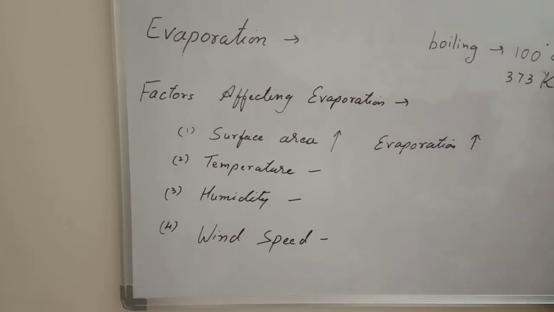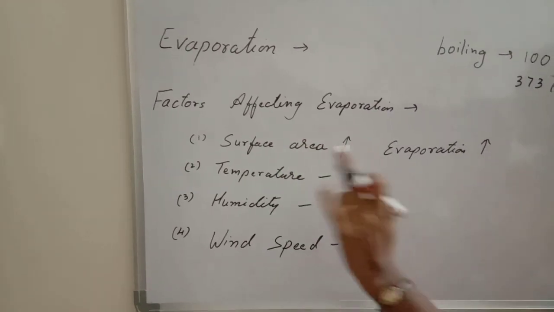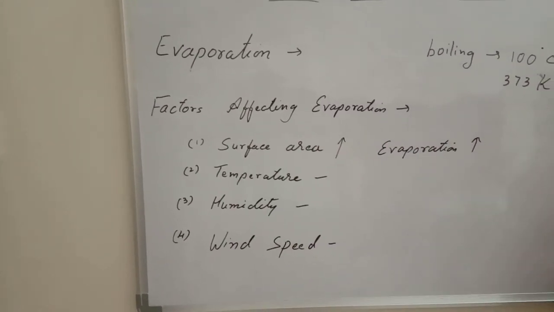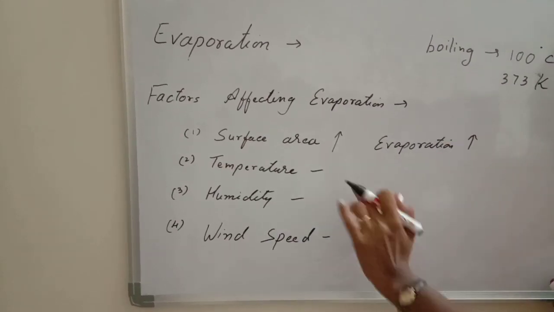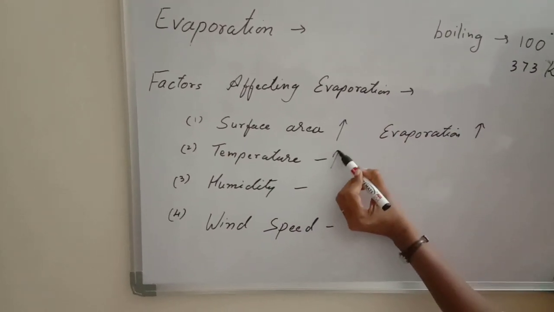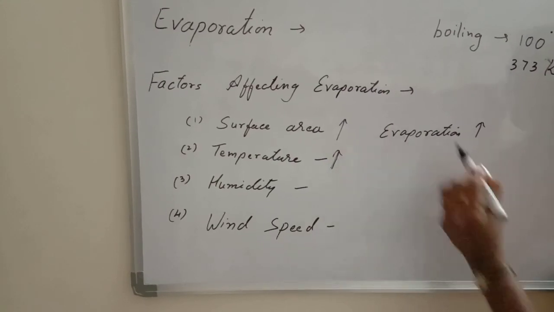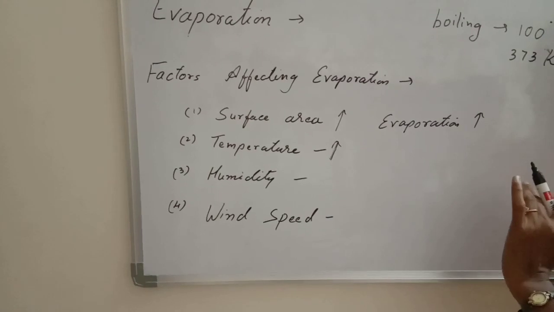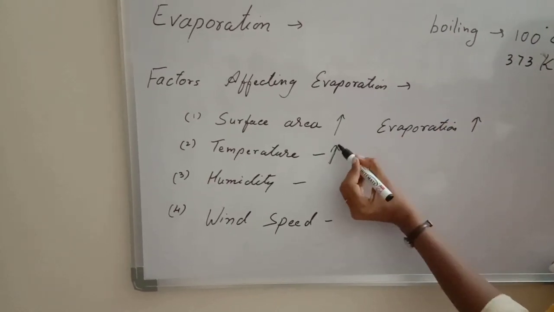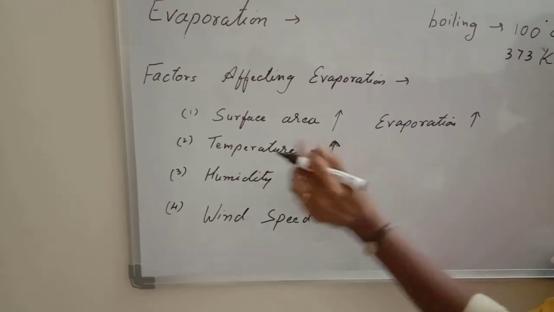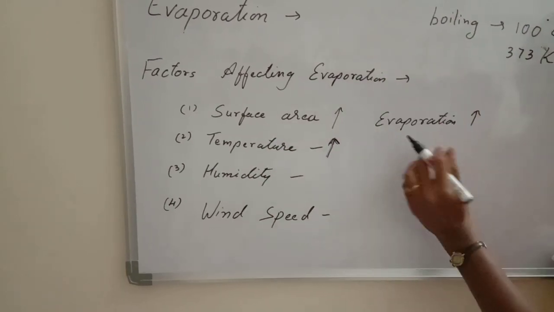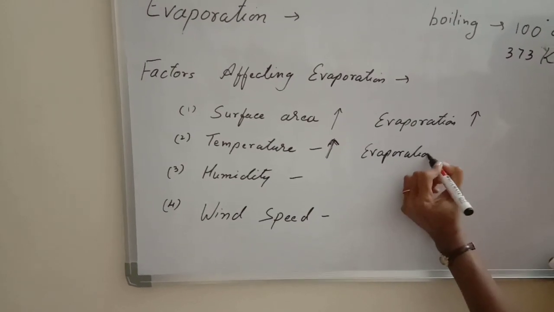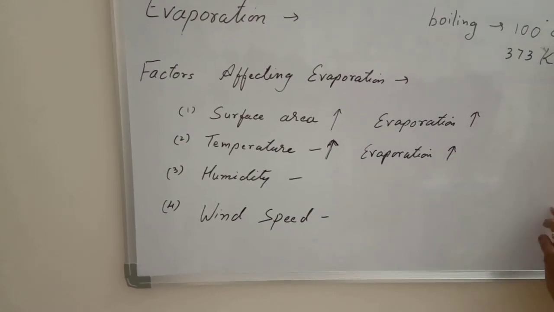Evaporation also increases. So this is the first factor. Which is the first factor? Surface area. Surface area increases, evaporation increases. Second is temperature. Suppose you keep your wet cloth outside on a sunny day or in the winter season. There is a difference in time. Now, on a sunny day, what happens? The temperature is more. So if the temperature is more, evaporation is more. That means if the temperature increases, the process of evaporation also increases.